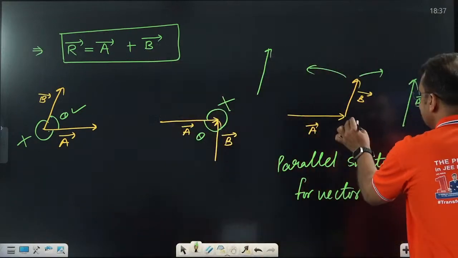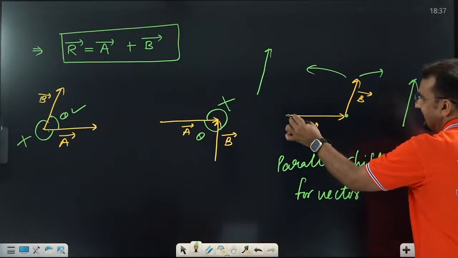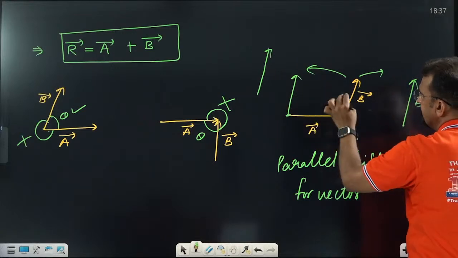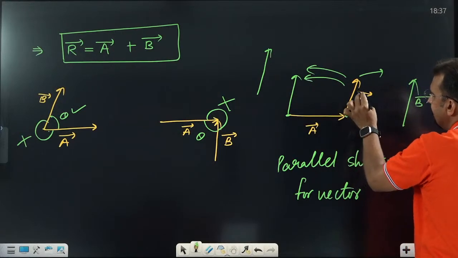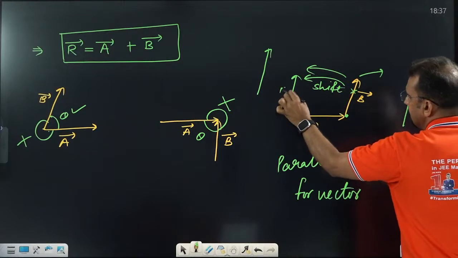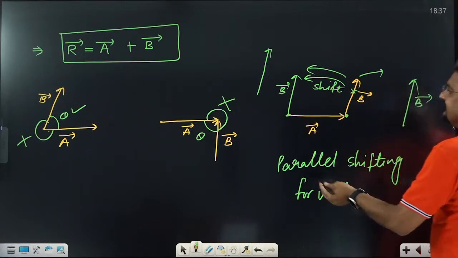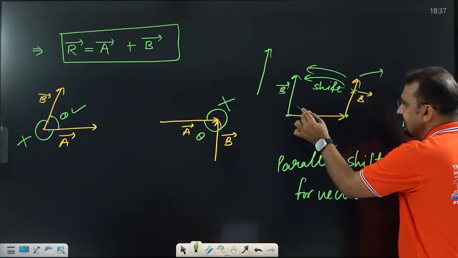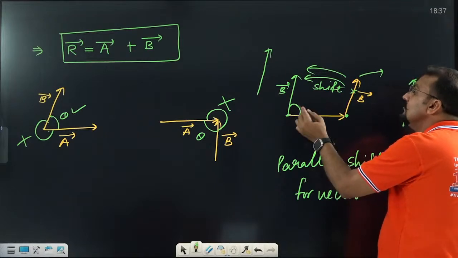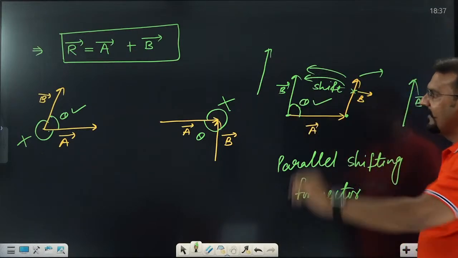In this one, this is the tail of vector A. Shift this B vector to this side. This is the shifting only. I am not taking a new vector. I am shifting this vector towards this one. That means this is B vector. Now, which angle is defined? Our definition is that this is the angle we should take, the inside angle, or you can say the smaller angle. This is the defined angle.